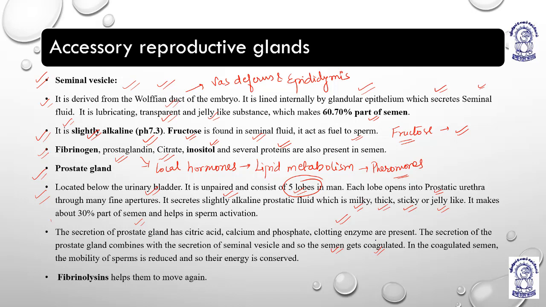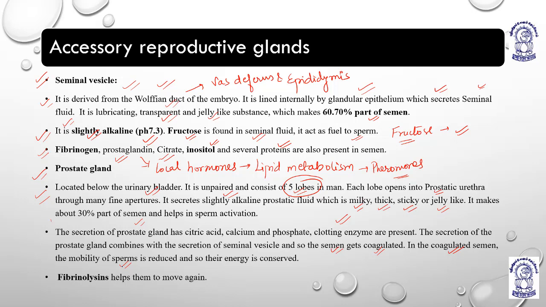Because the clotting enzymes which are present in the two fluids actually help to clot the proteins. They help to coagulate the proteins. They partially coagulate the proteins of each other. And the coagulated semen becomes highly dense, in which the sperms face difficulty to move. So most of the fructose, or their energy, is conserved in this phenomenon. During this phenomenon, most of the energy is conserved, right?